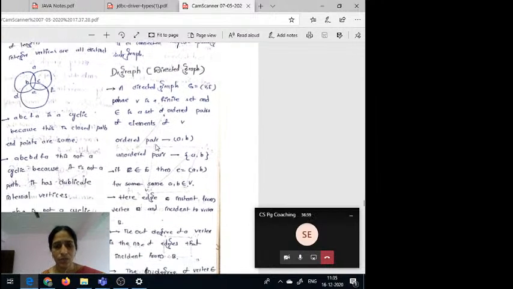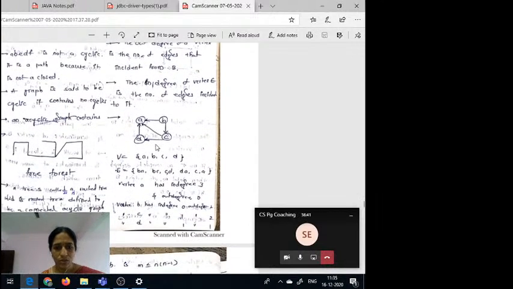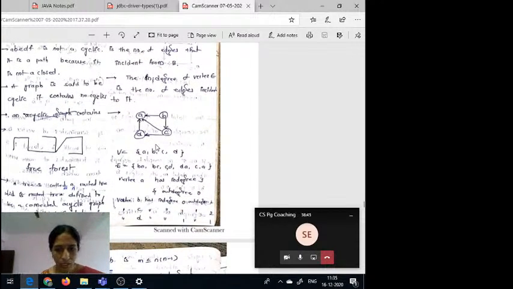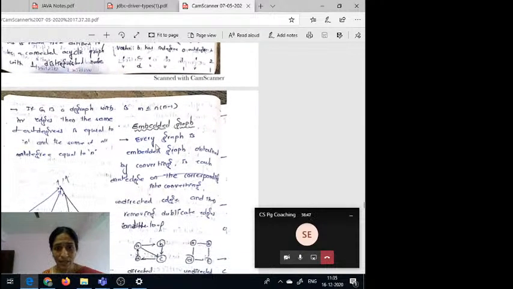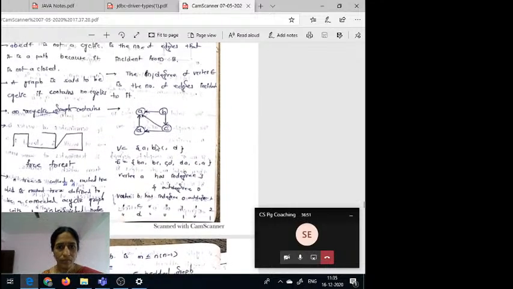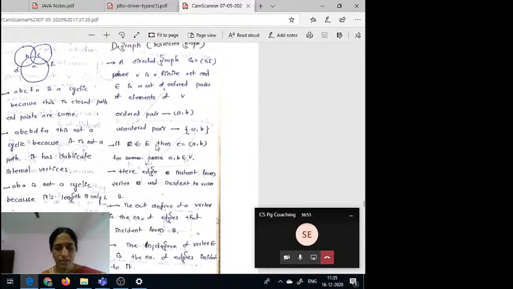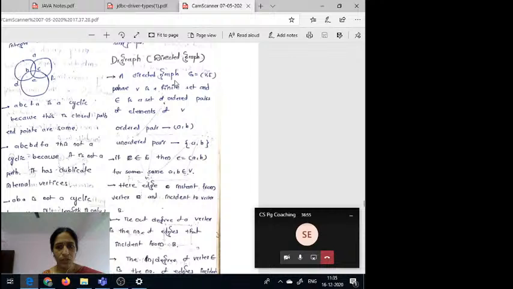Already we have discussed the digraph concept. So here I will discuss only paths, cycles, and closed paths. We know that a directed path means there is an edge from A to B, but there is no edge from B to A. This is called an ordered pair.